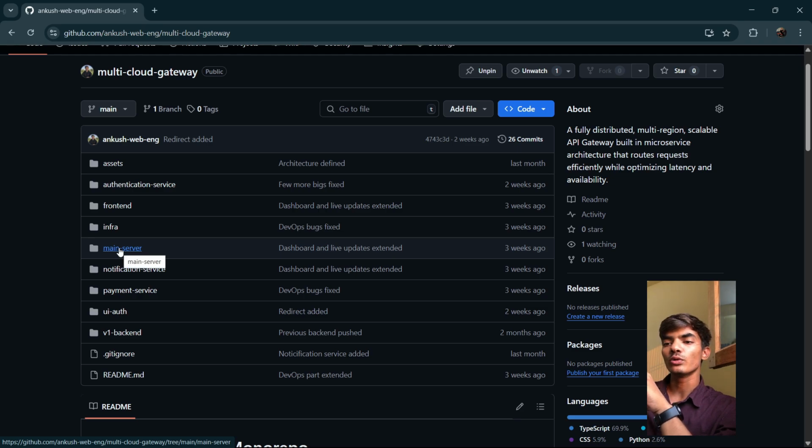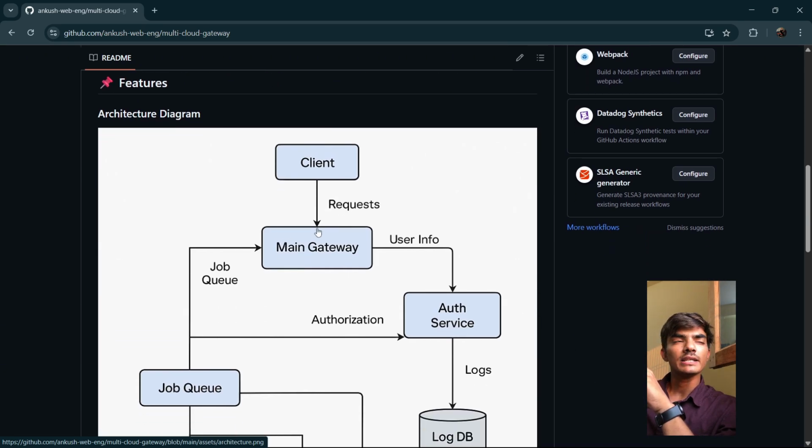This main server is in Golang, and what it does is take all of your requests. We have exposed a single API endpoint. This API endpoint takes a request, and then pushes whatever the request is to a Kafka queue based on the topic. And from that Kafka queue, we have our workers.